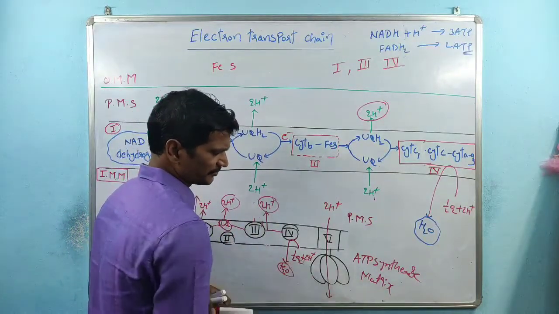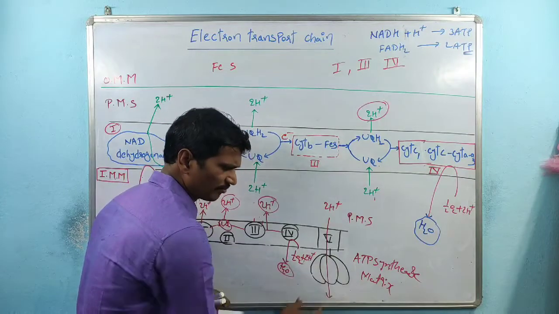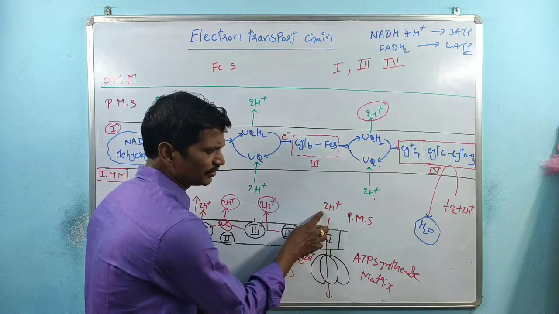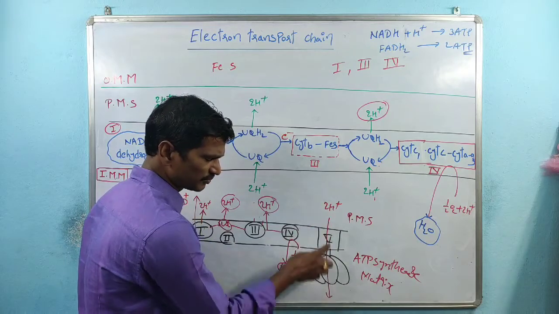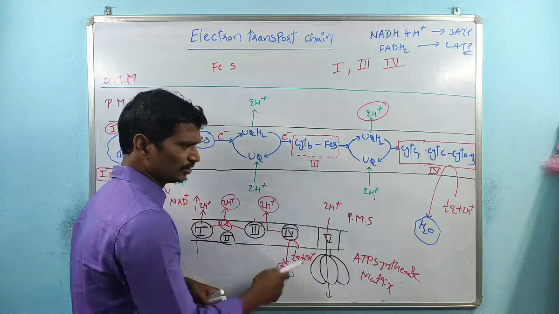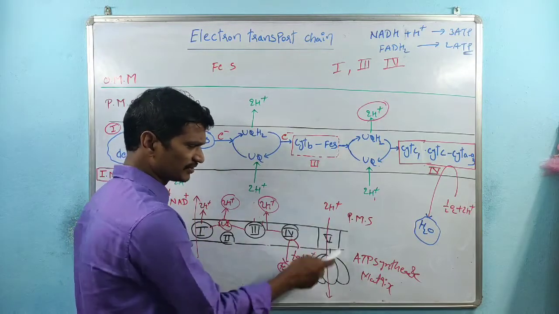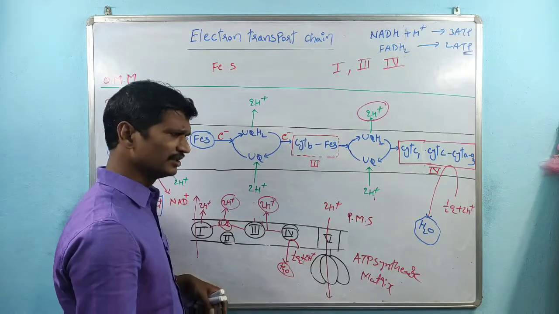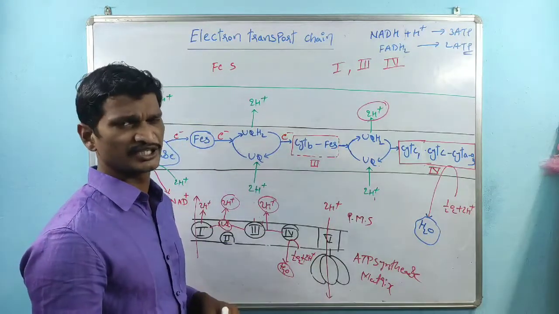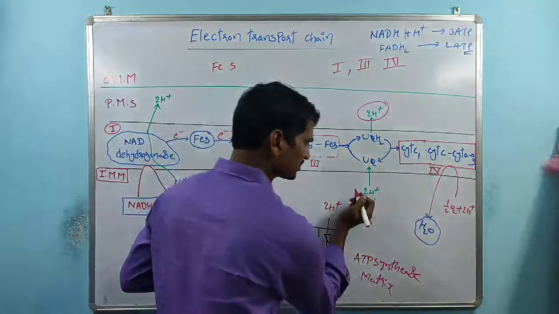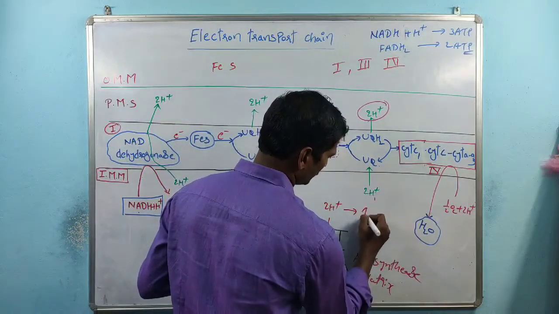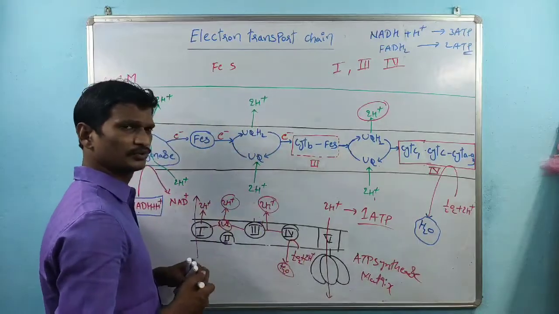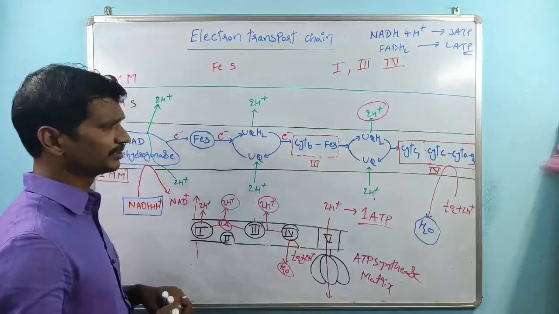See what I am telling here. This is complex 5. Every time, 2 H plus ions are transported from here to here, and one ATP synthesis takes place. So pumping of 2 H plus ions equals 1 ATP.